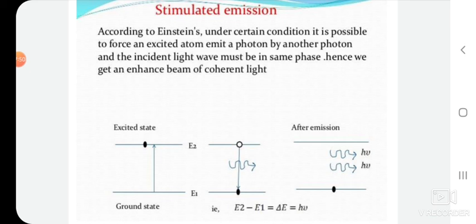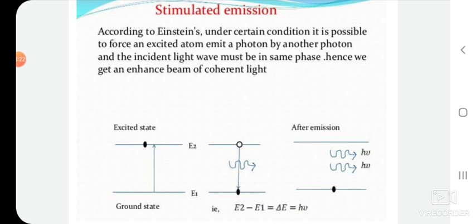That excited state atom absorbs that photon and moves from the excited state to the ground state by emitting another photon, so there are two photons. Both photons are in phase, having the same phase. That is why we are getting an enhanced beam of coherent light.